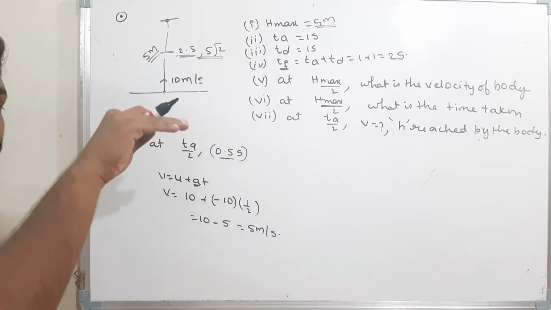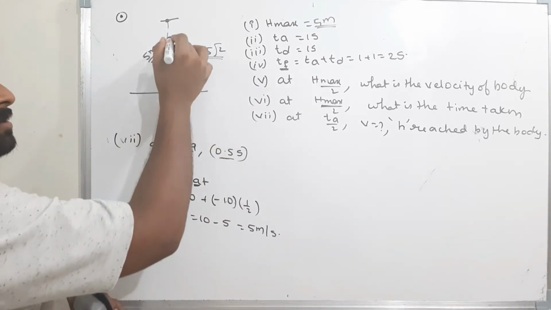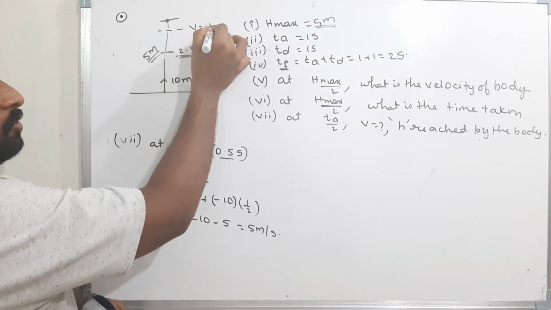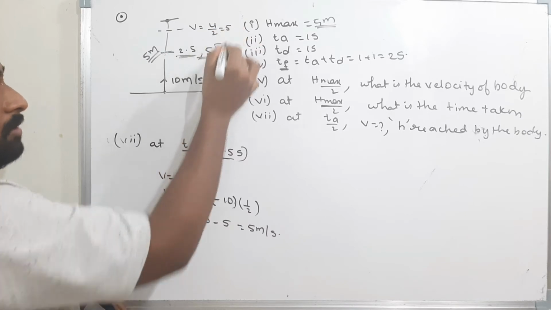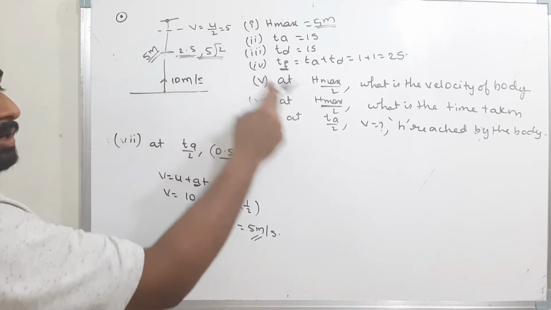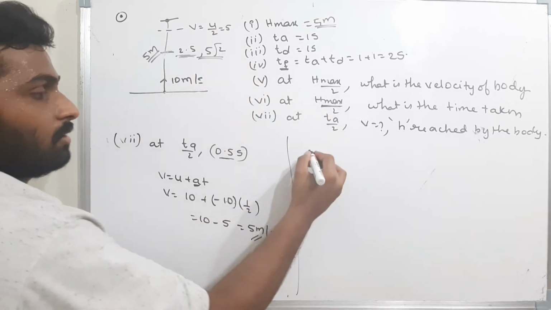That means at time t equal to half of the total time, the body will be somewhere here. The velocity of the body at this point is u by 2, that is nothing but 5 meters per second. U is 10. Here the velocity of the body at time t equal to Ta by 2 is 5 meters per second. Now the second one.